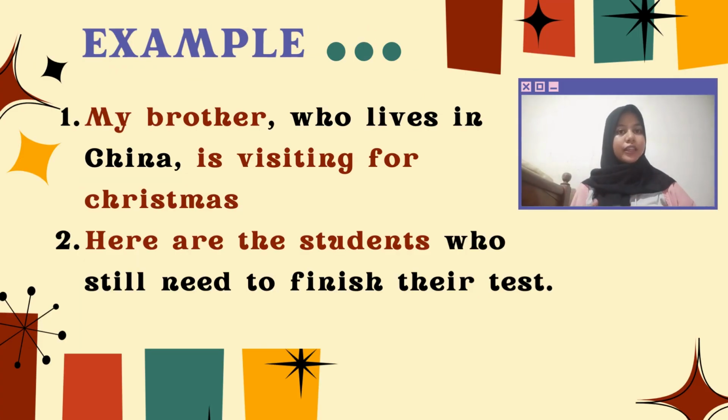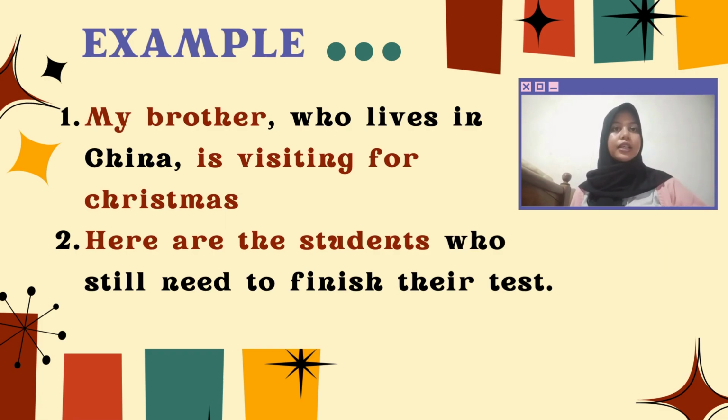Here I have two sentences. One contains a restrictive relative clause, that is one that provides essential information, and the other contains a non-restrictive relative clause, that is one that provides extra information that is not essential. Can you tell which is which? The first sentence is: my brother who lives in China is visiting for Christmas. And the second sentence is: here are the students who still need to finish their tests.